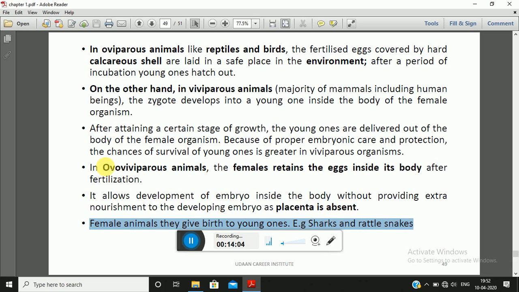So partially they are oviparous and partially viviparous, because they form the egg, but they retain the egg inside their body, and development of the embryo also takes place inside their body without any extra nourishment.